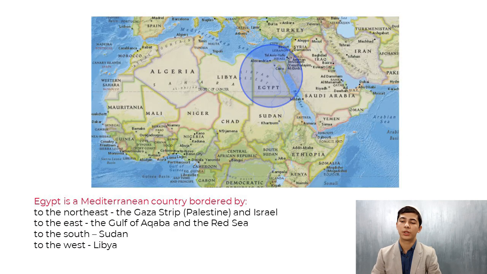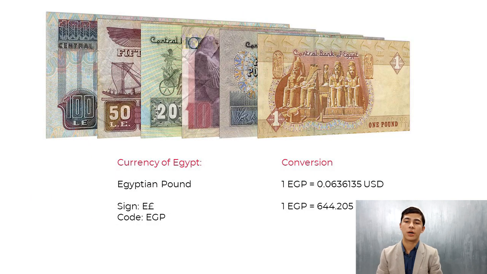Egypt is a Mediterranean country which is bordered to the north by the Gaza Strip, Palestine and Israel, to the east by the Gulf of Aqaba and the Red Sea, to the south by Sudan, and to the west by Libya. A Mediterranean country means a country which is bordered by the Mediterranean Sea, which you can see above the Egypt country.